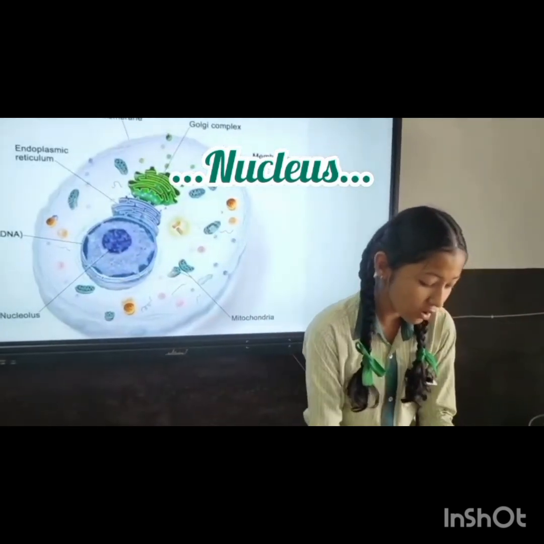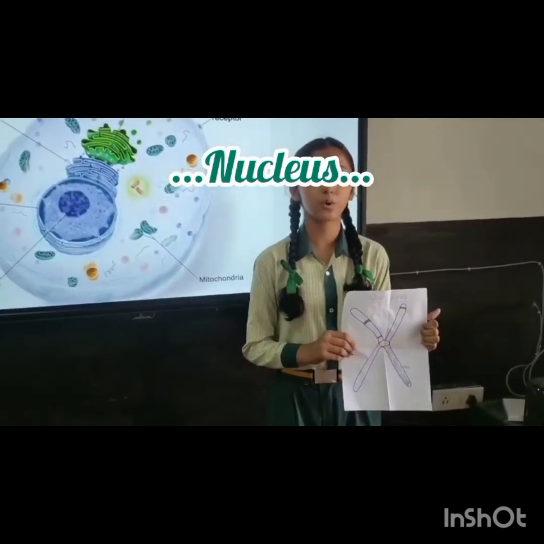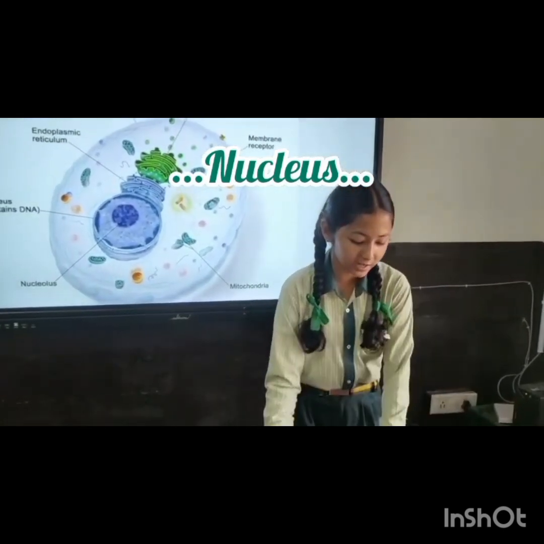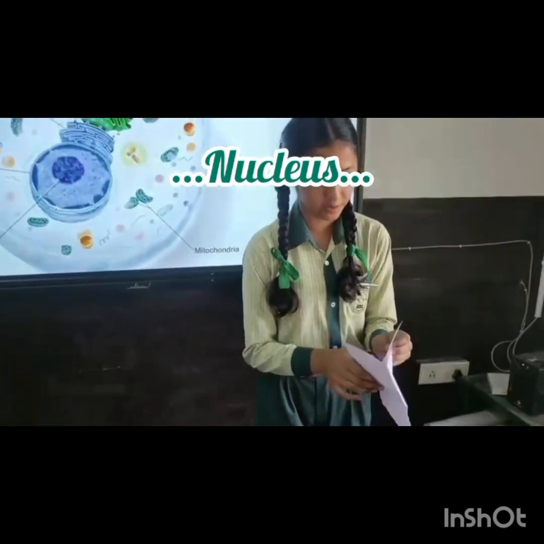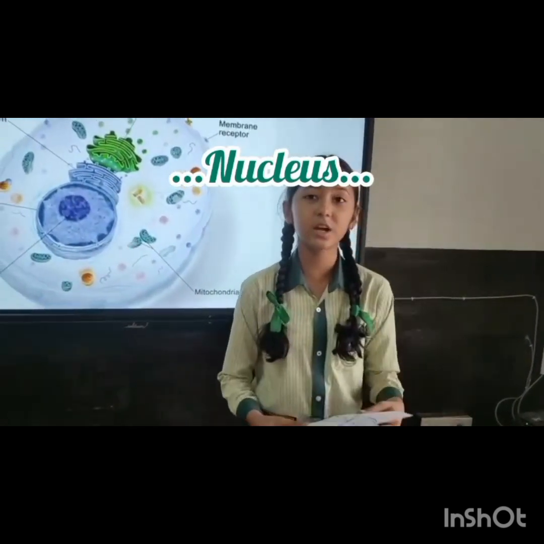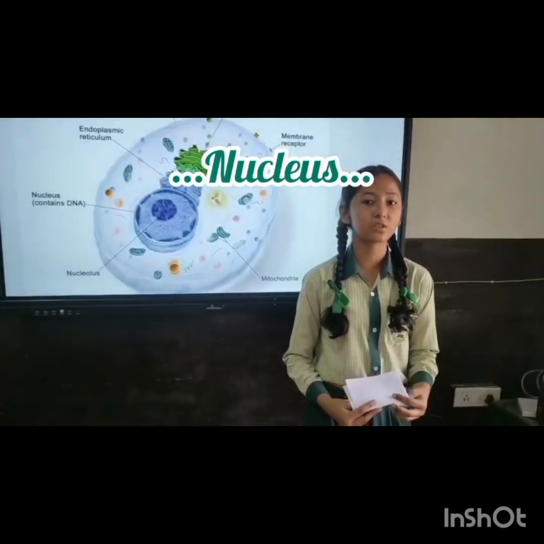And this is how a chromosome looks. Chromosomes have two main components, proteins and DNA. And this is where DNA is present, and here is a more detailed diagram of DNA. The functional segments of DNA are called genes. Genes are the fundamental unit of heredity. That's why we see that children look like their parents.